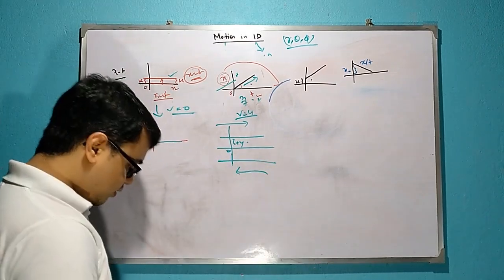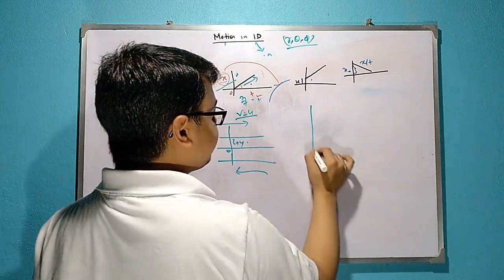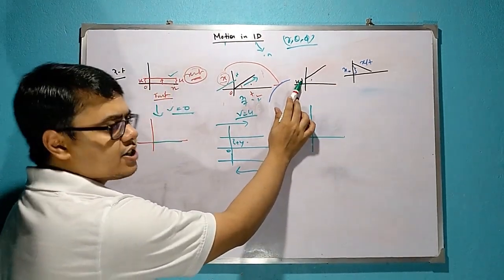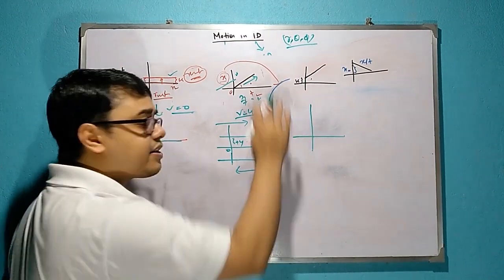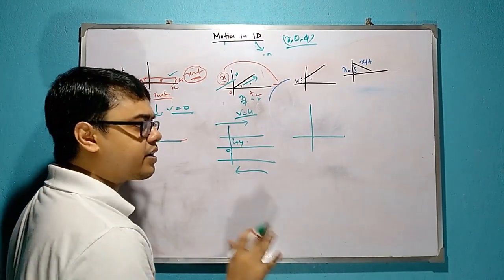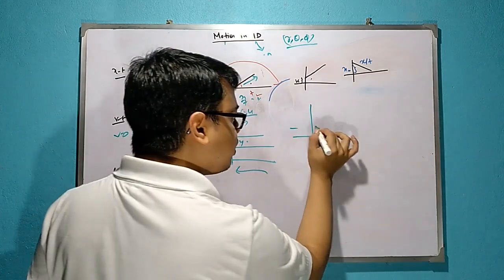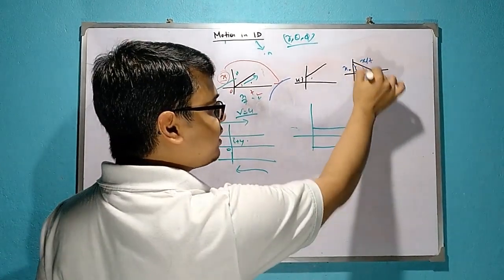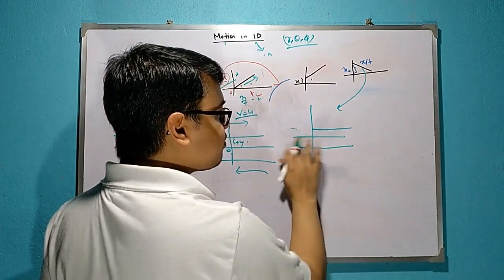Okay. Now this is also the same. Suppose it starts at x0, but at the start it was actually at rest. So similarly for this also the equation will be like this one, and for negative v, this one. For this one, v is negative, that means it is moving in the negative direction.